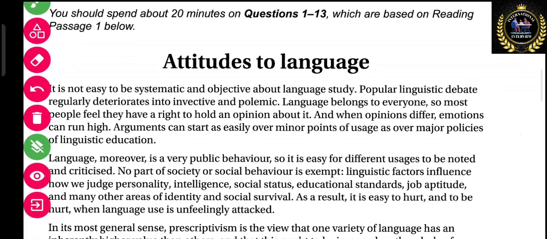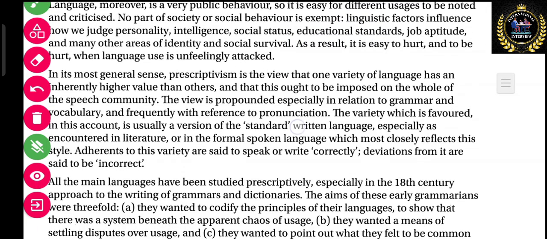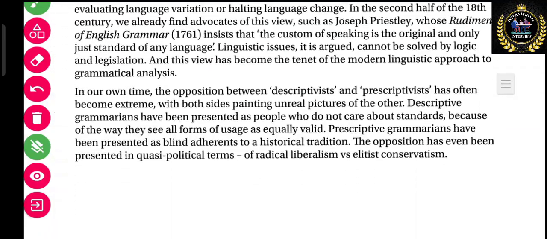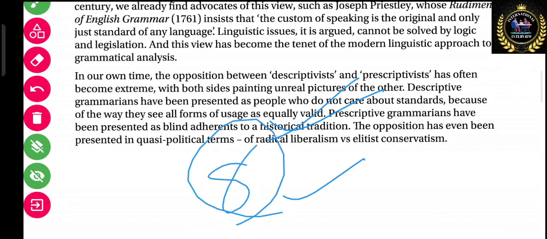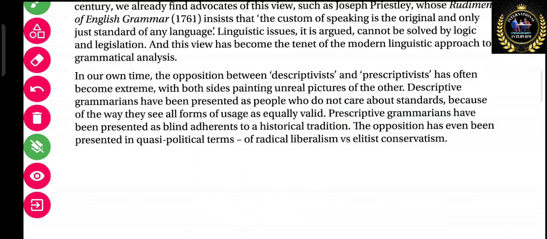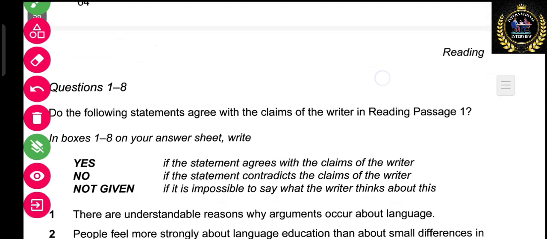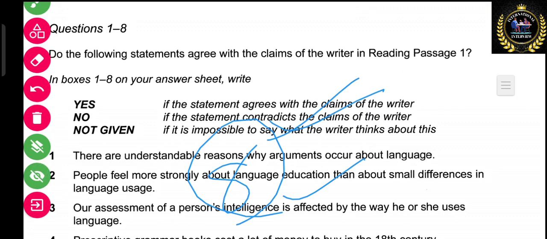And in this we have few paragraphs, like this is one of the paragraphs, this is second paragraph, third, fourth, fifth, sixth, seventh, eighth paragraph. So we have total 8 paragraphs that we are going to do. Let's go for the questions. The questions are